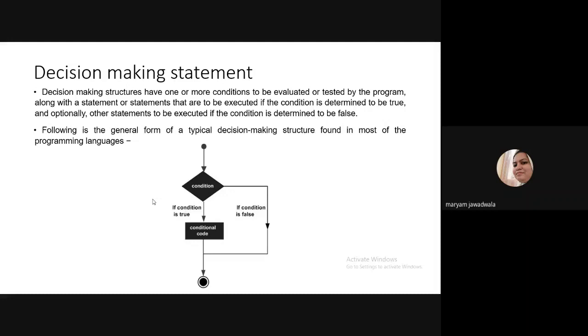If the condition is satisfied, then the statements are executed and the system will come out of the block. Obviously, we can write a decision-making statement inside the loop statement, or we can write a loop statement inside the decision-making statement to solve a particular problem.